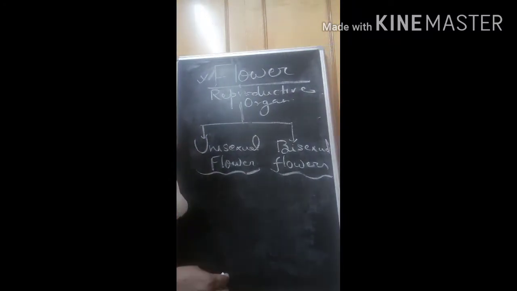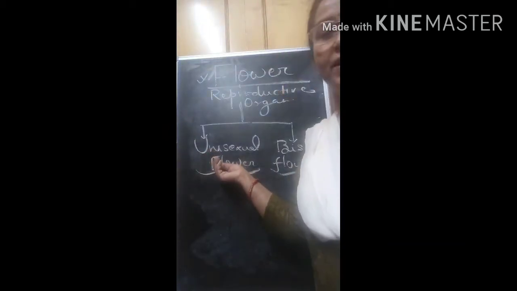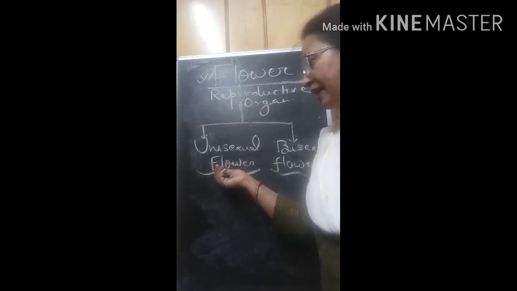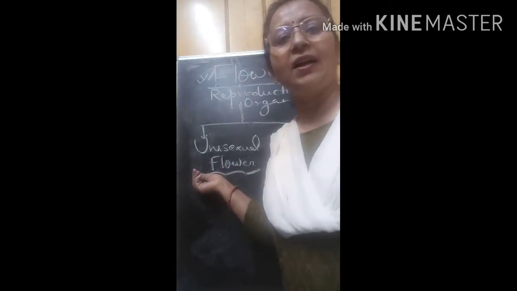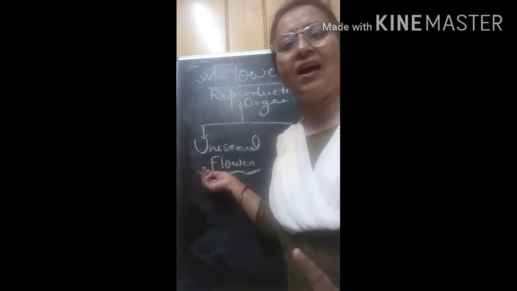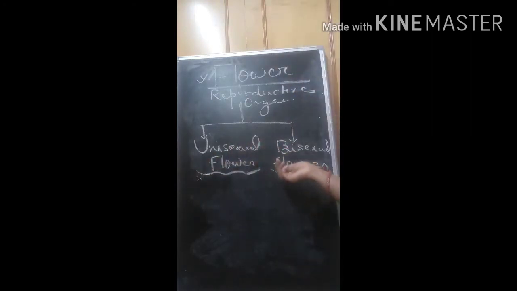Actually, in unisexual flowers, either the male or the female sex organ is present in one flower. Either male or female is present in one flower, then it is called a unisexual flower. Now come to the bisexual flower.